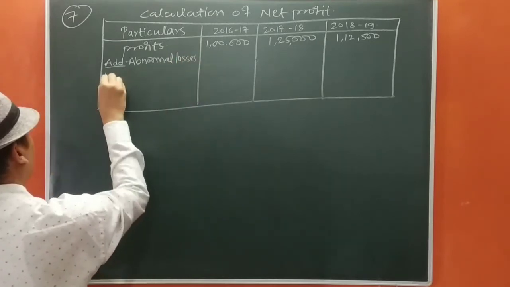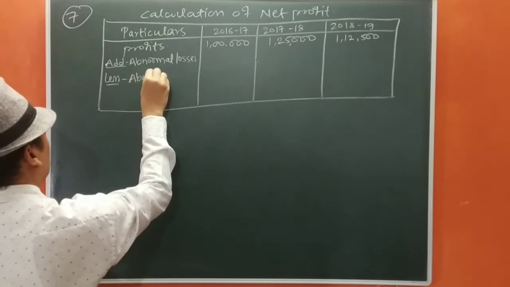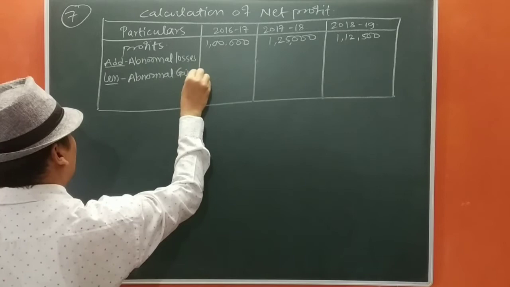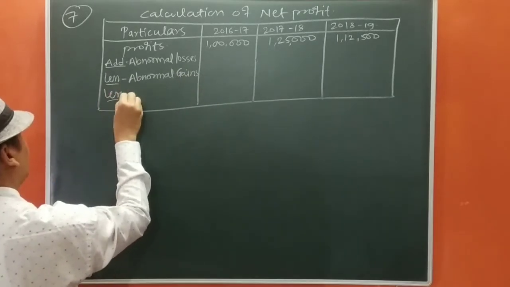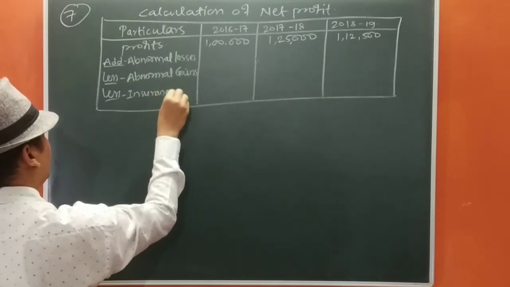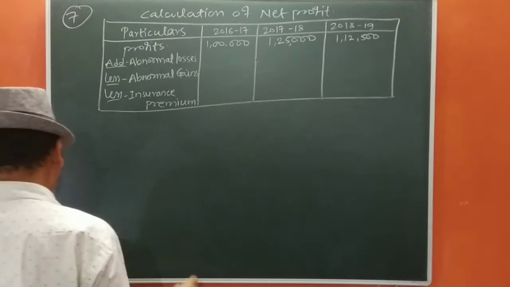We are going to deduct abnormal gains and we are going to deduct insurance premium. Okay, so let us start.